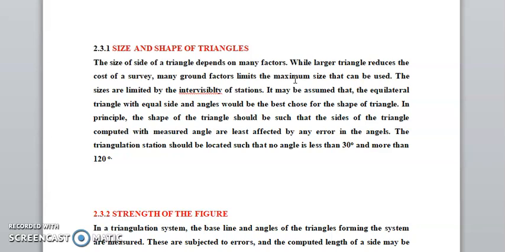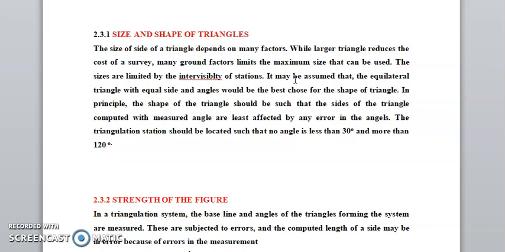This is very important. The size of the sides of the triangle depends on many factors. While larger triangles reduce the cost of the survey, many ground factors limit the maximum size that may be used. Now we go for the strength of the figure.